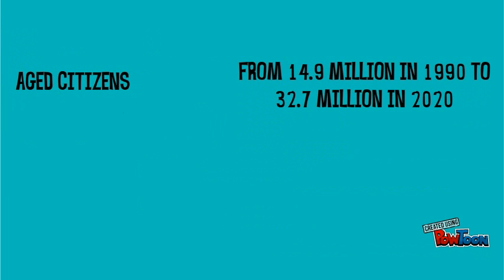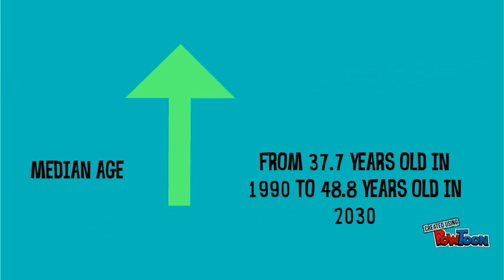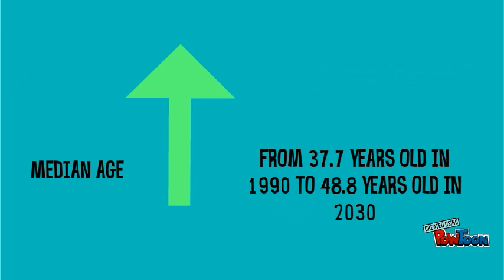At the same time, the number of aged citizens increased from 14.9 million in 1990 to 32.7 million in 2020, and median age is also projected to increase to 48.8 years old in 2030 from 37.7 years old in 1990.